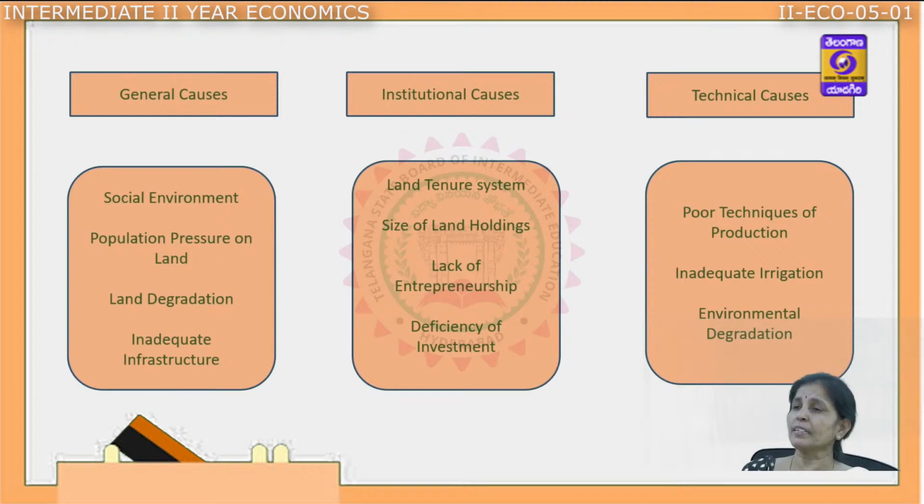No doubt the government is making additional efforts to provide them, but our farmers are still forced to depend on the monsoon, which is very uncertain and irregular in our country. The next reason is environmental degradation, soil degradation, deforestation. All these are affecting agricultural cultivation.